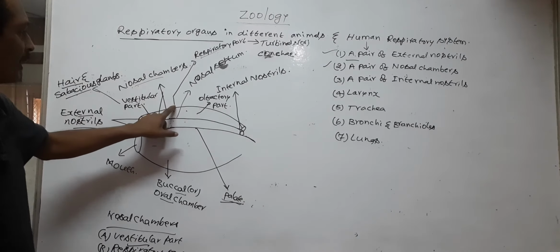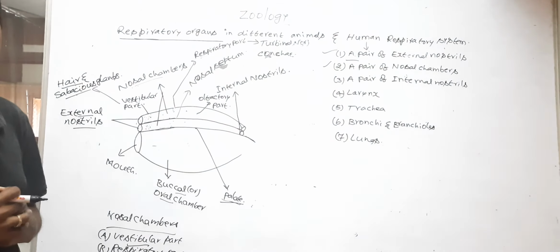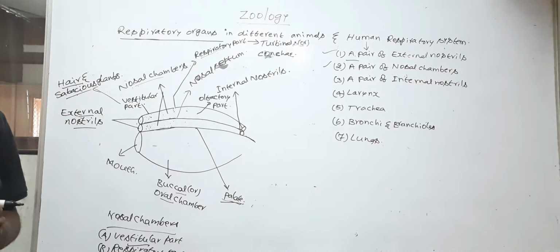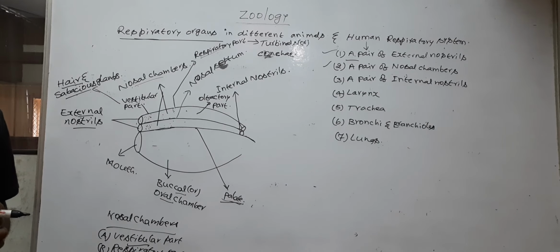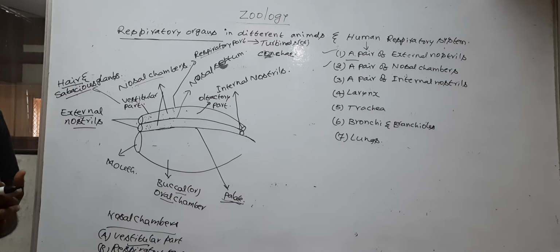The respiratory part of the nasal chambers is involved in conditioning the temperature of inhaled air. So it regulates the temperature of inhaled air.